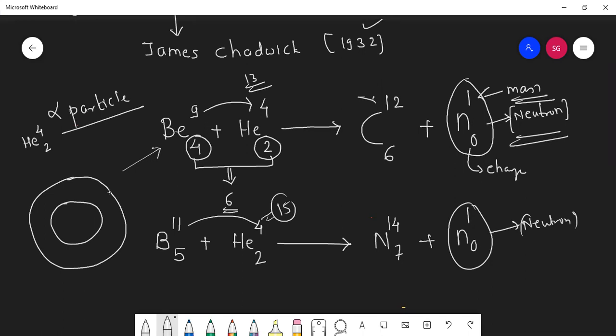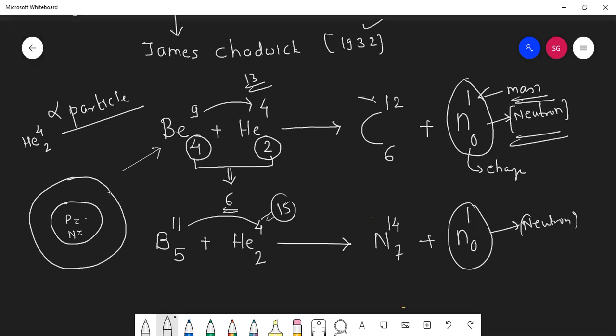Can you tell me how many protons are there in case of helium? How many neutrons are there? 2 protons and 2 neutrons. Very good.